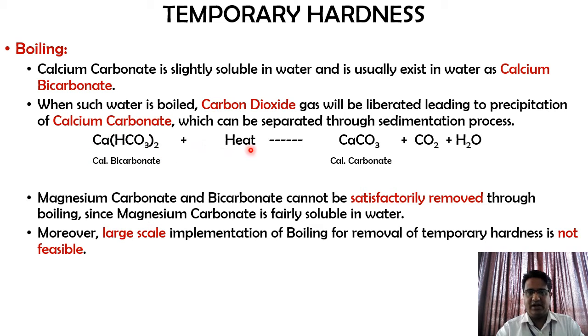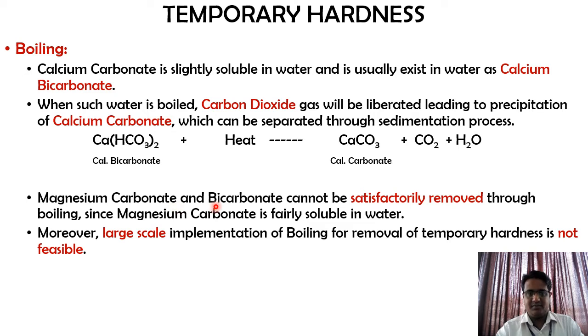When we boil it, that is apply heat, this calcium bicarbonate will be converted into calcium carbonate. This calcium carbonate is precipitated out, and carbon dioxide gas is generated and escapes through the liquid stream. We have water, then we have a precipitate of calcium carbonate. So this is how you can remove the hardness caused by calcium bicarbonate through boiling.